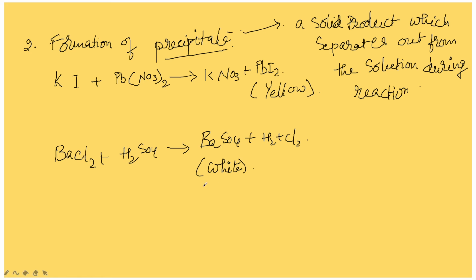So what is precipitation? Here white color precipitate is formed, here yellow color precipitate is formed. So precipitation is the formation of an insoluble product. Insoluble product is formed, no? So if we see colorless solution of lead nitrate and potassium iodide is mixed, so yellow color precipitate of lead iodide is formed. Here sulfuric acid and barium chloride, when it is reacted, it formed a white color precipitate of barium sulfate. Okay, this is the second characteristic feature.